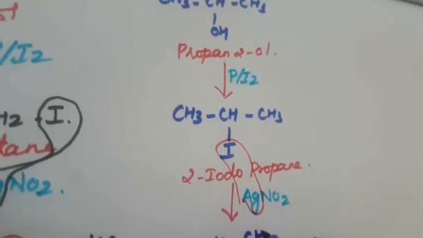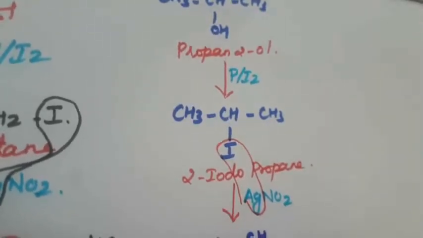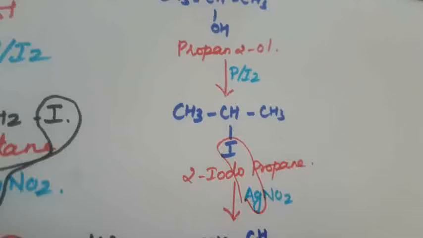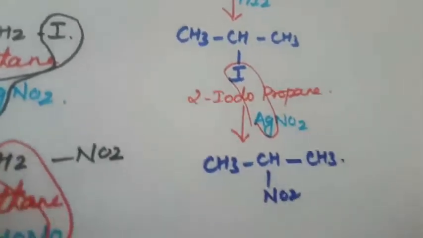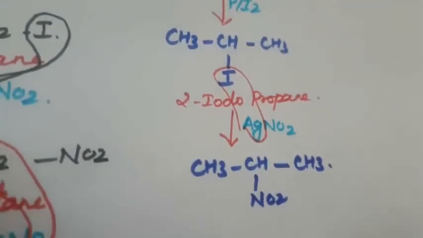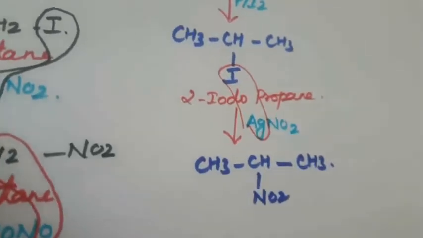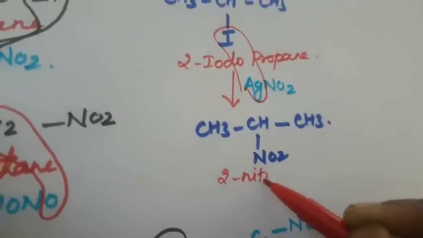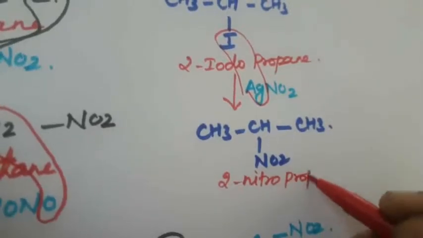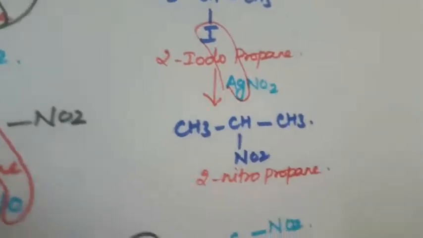So the compound is CH3CH(NO2)CH3, 2-nitropropane. What is the next step?